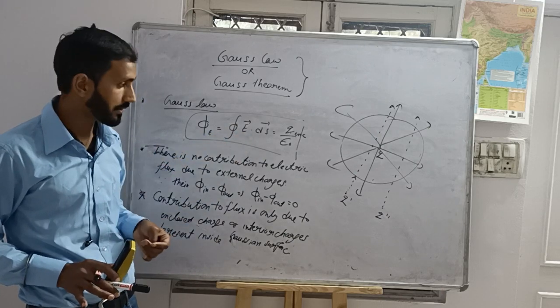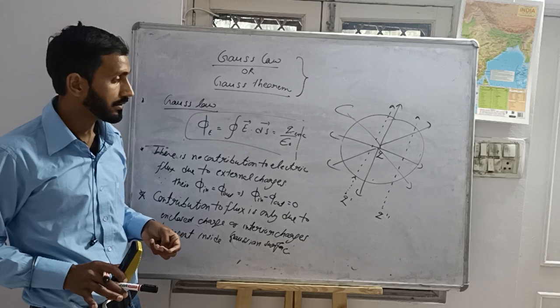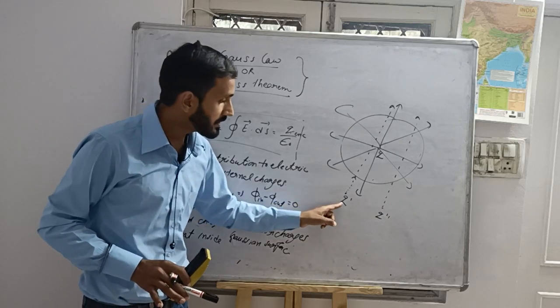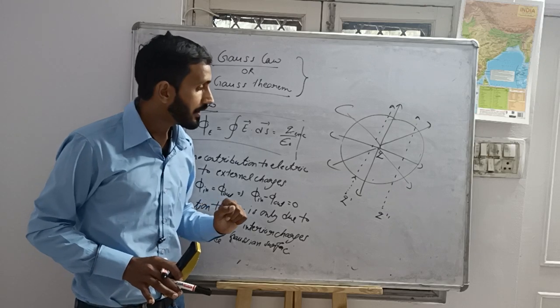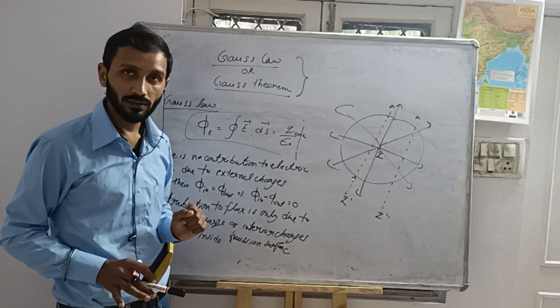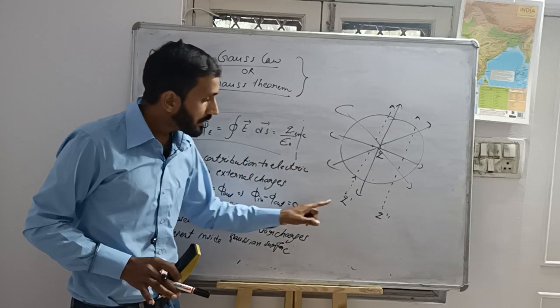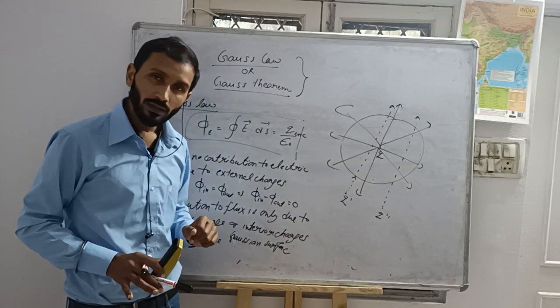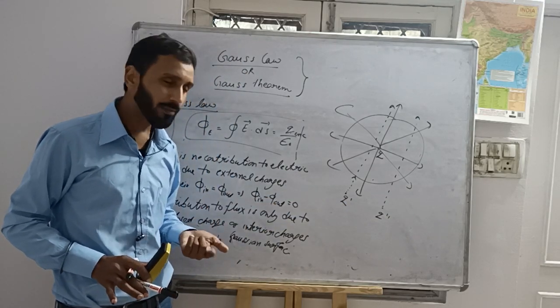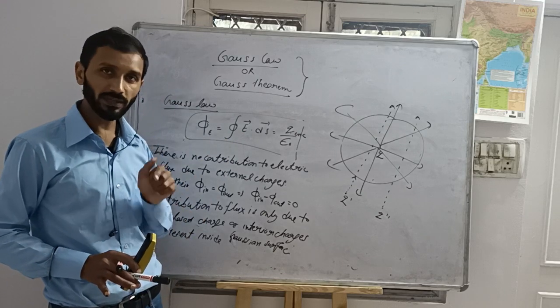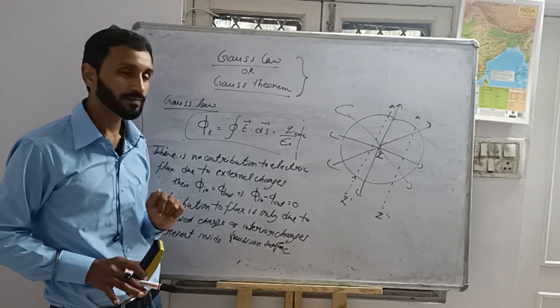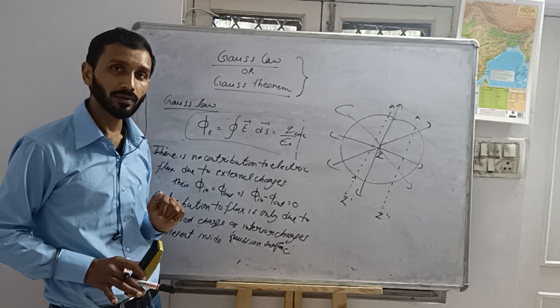I mean to say that these charges are not contributing to the flux, but these charges are also not contributing to this electric field. No, this is wrong. My second statement is wrong.